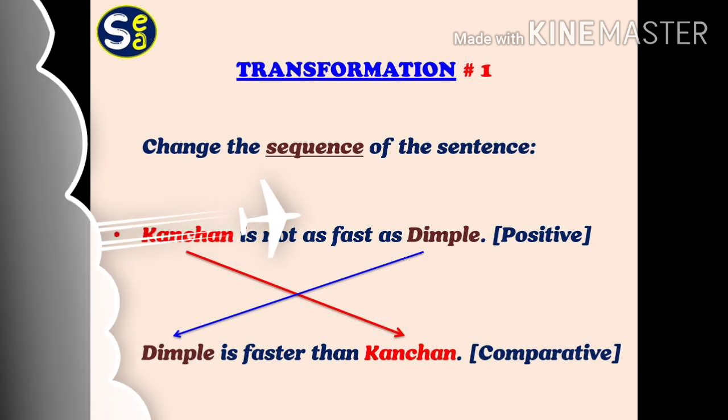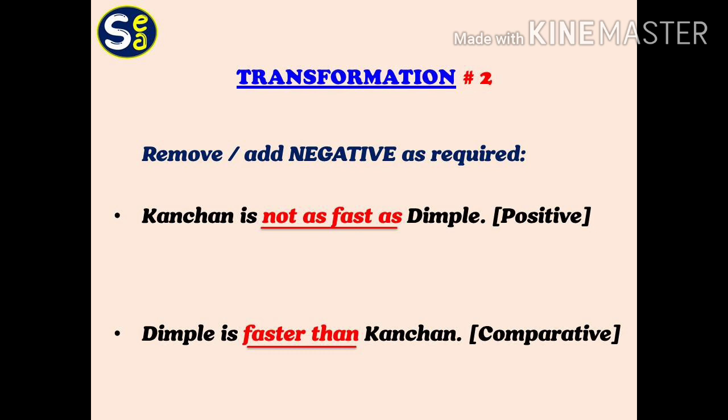The second transformation which takes place is we will have to add or remove a negative. In the sentence, Kanchan is not as fast as Dimple, you can see not as fast as Dimple in positive degree. We are using not, a negative word. When we change this into comparative degree, it will become Dimple is faster than Kanchan.